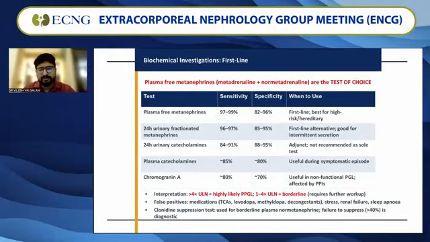False positives are present with the presence of drugs like TCAs, methyldopa, decongestants, or patient having stress, renal failure. And for such cases where we are doubtful, we do what is called the clonidine suppression test. After making the patient supine for 15 minutes, you take a baseline sample of blood for metanephrine levels. Then you give clonidine, 300 micrograms, wait for 3 hours, and then recheck the plasma metanephrine levels. If there's a failure to suppress, it is diagnostic.